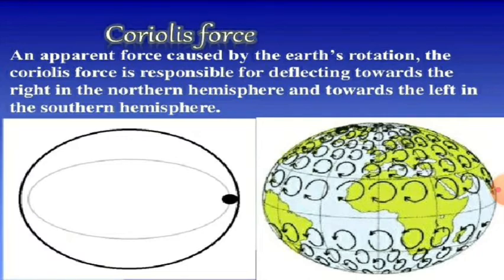You can easily see that in the northern hemisphere this pressure is towards the right, but in the southern hemisphere this pressure is towards the left. This is what we call Coriolis force, and this is caused due to rotation of the earth.